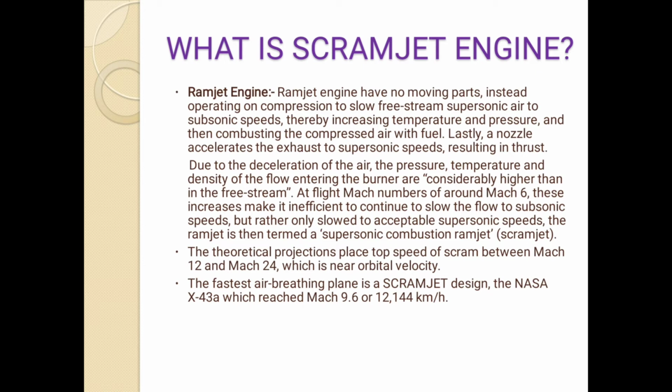The theoretical projection places the top speed of scramjet between Mach 12 and Mach 24, which is near orbital velocity. The fastest air-breathing plane with a scramjet design is the NASA X-43A, which reached Mach 9.6, or 12,144 km per hour.